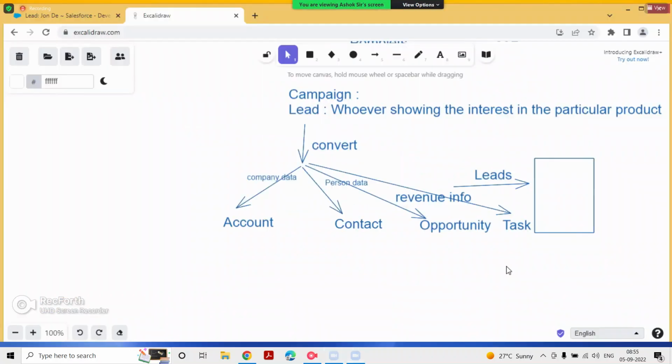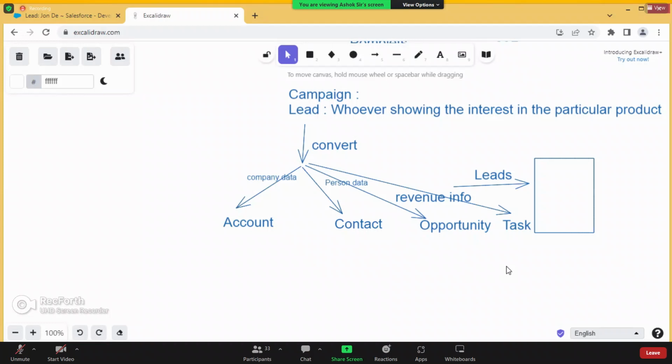Anybody having any questions, guys? Online people. Yes, Ravan, it is possible. You need to create a custom field, guys.